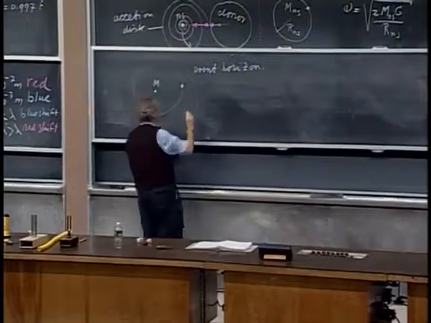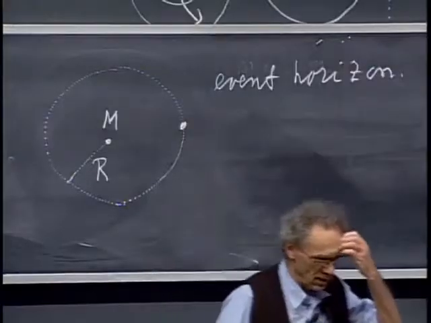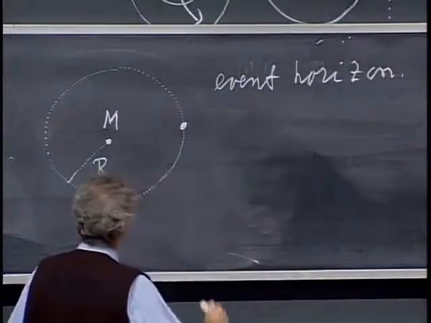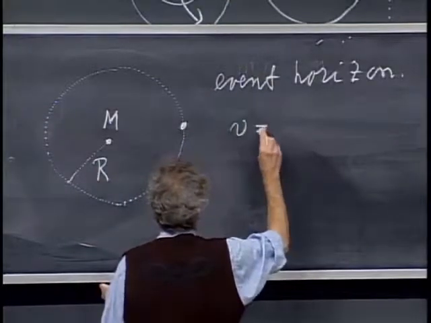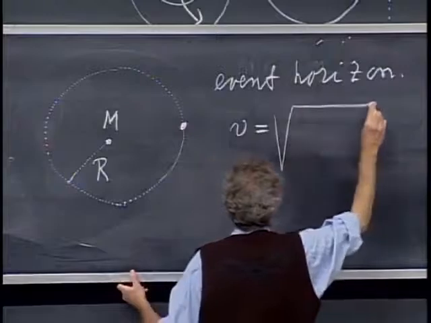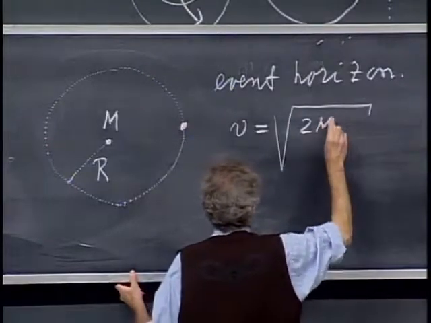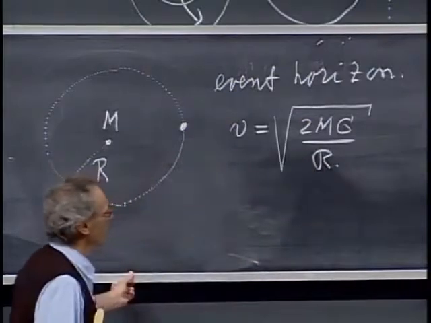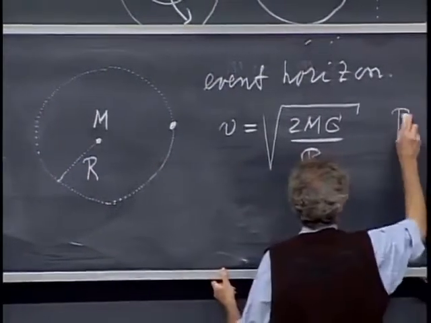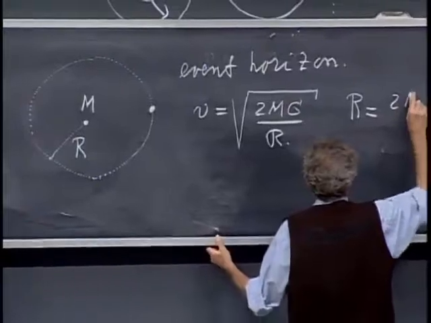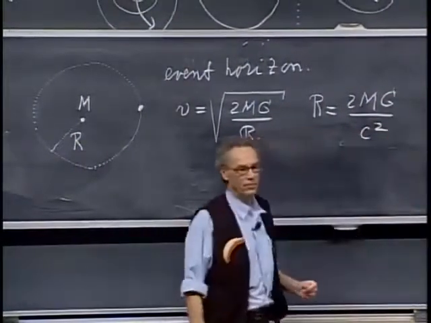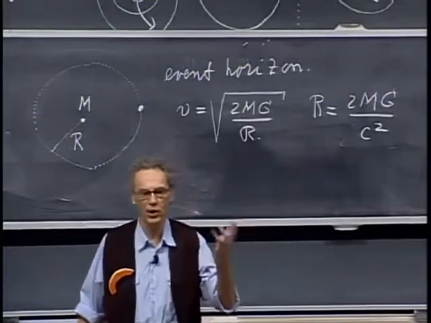Imagine you are at the event horizon and you want to get away from the black hole. What kind of speed do you need? You should be able to give me that answer immediately. The escape velocity must be the square root of 2MG divided by the radius of that event horizon. In other words, the radius of the event horizon itself equals 2MG divided by c squared. If you tell me what M is, I will tell you what the radius of the event horizon is.